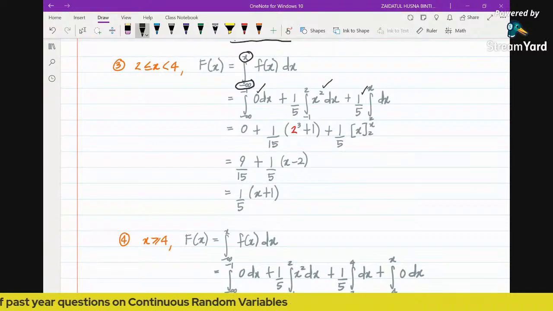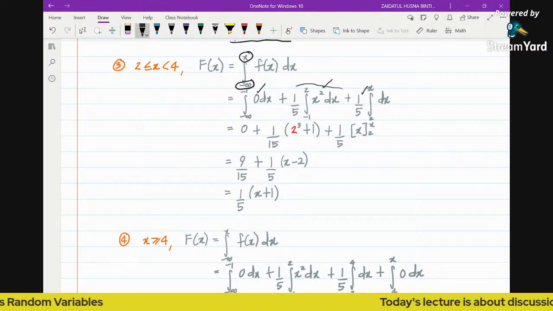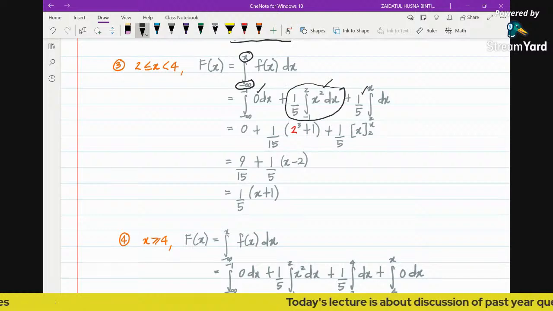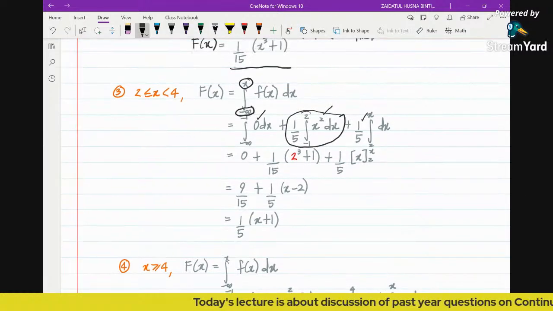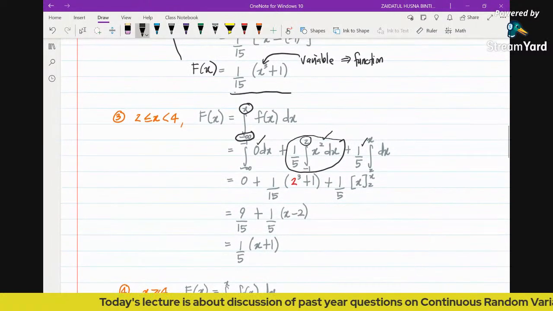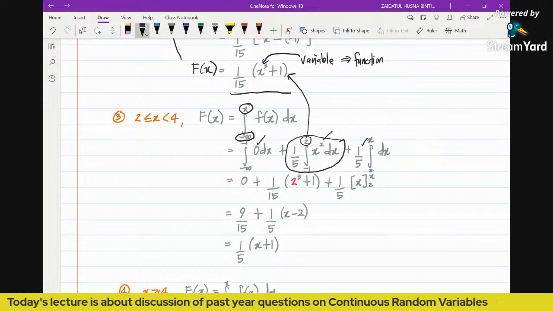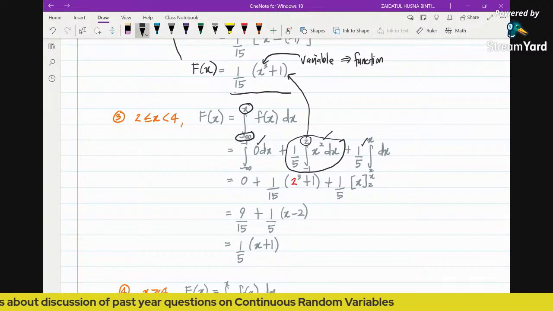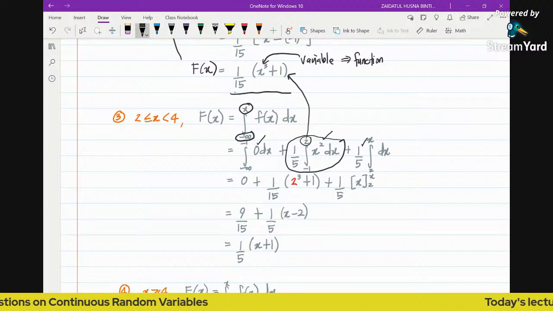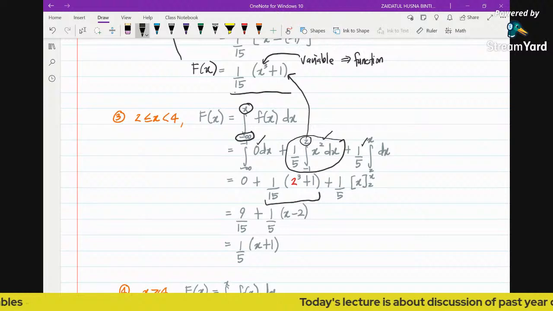And then, if you don't want to integrate this, because we have done it before, right? What you do is, because you see the upper limit here is 2, so it's just about substituting the value of 2 into this function. This is actually obtaining the f2. So I would say this is basically obtaining the f2. So the whole thing here is basically your f2.